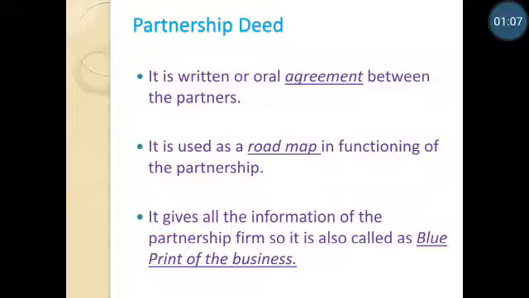Partnership deed. This is an important part of every partnership business. Partnership deed is nothing but a written or oral agreement between the partners. It is a roadmap in the functioning of the partnership firm. It shows all the details about the partnership, such as name of the firm, address of the firm, name and address, responsibilities and authorities of all the partners, and how the profits will be shared. All these details are recorded in the partnership deed.